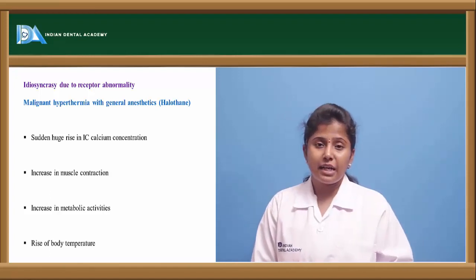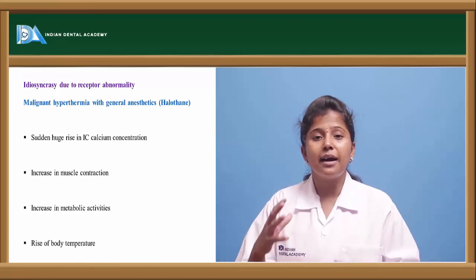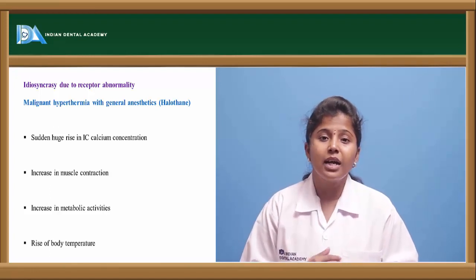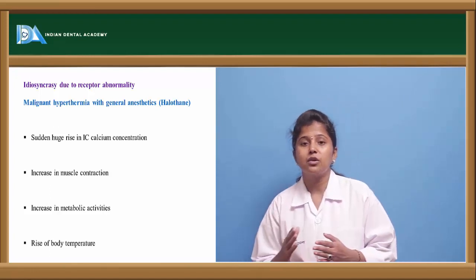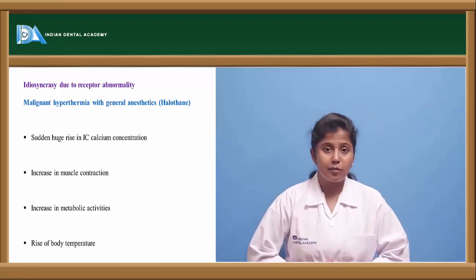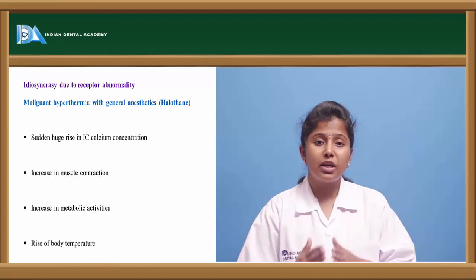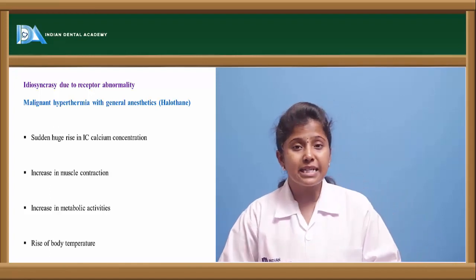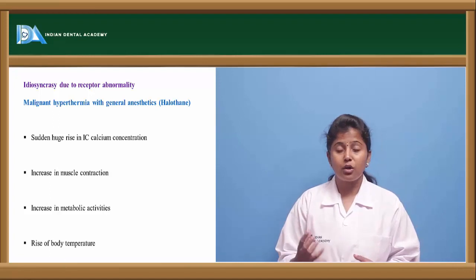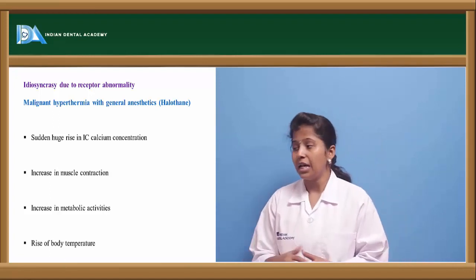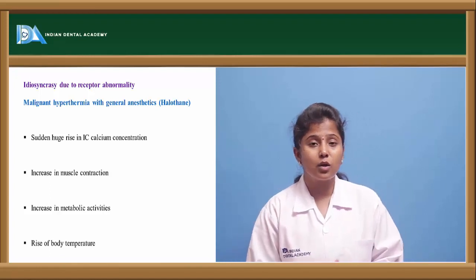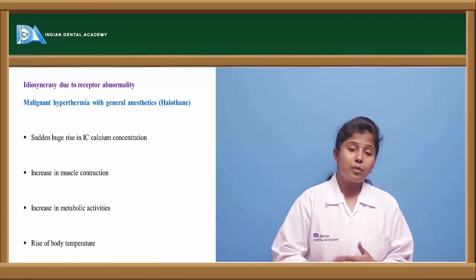Then if he is taking halothane, after it enters the body, it will increase the intracellular calcium level. So the calcium levels are increased in the body, that leads to depolarization of the cell. If the cell is getting depolarized, that will increase the muscle contraction, or the muscle tone will be increased. Because of the increase in the muscle tone, it will also cause an increase in the metabolic reactions.